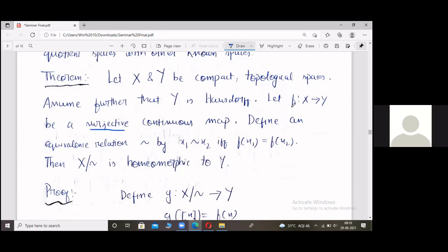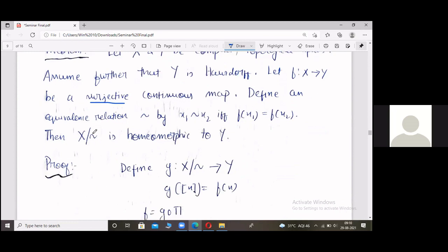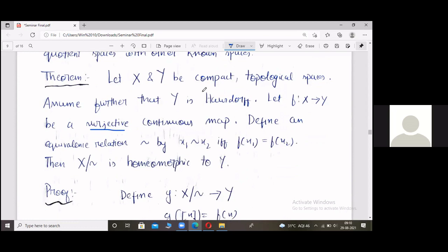Now using this function F, we can define an equivalence relation on X. How? Two points are related if and only if they have the same image. Then we say that X mod tilde is homeomorphic to Y. Fine. Now here I assume that the viewers are familiar with the concept of compactness, Hausdorffness, and homeomorphism.